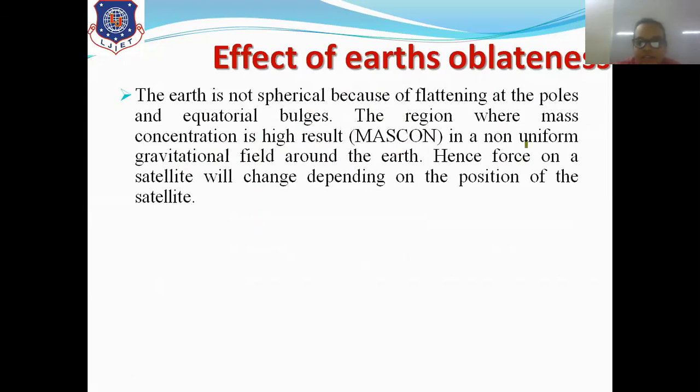So in general, it will have a non-uniform mass, and due to non-uniform mass, a non-uniform gravitational field will be present, right? Due to this non-uniform gravitational field, the force acting on the satellite will depend on the position of the satellite, on which concentration it is situated.